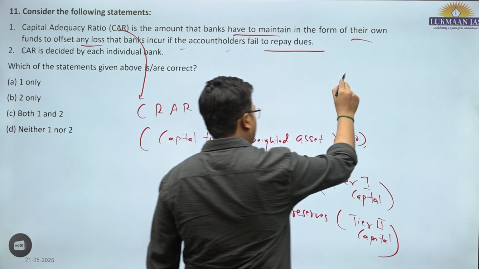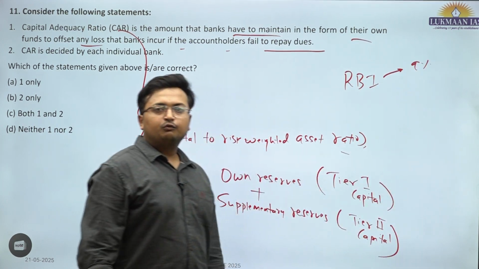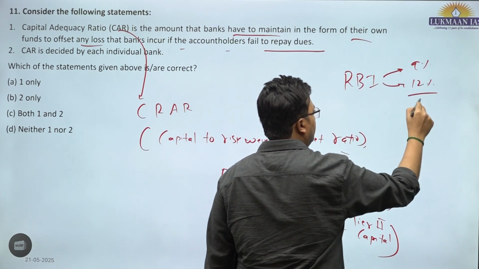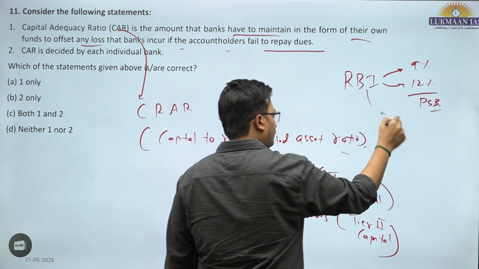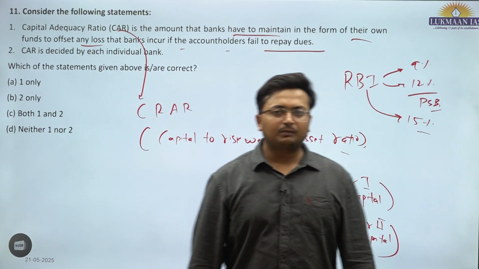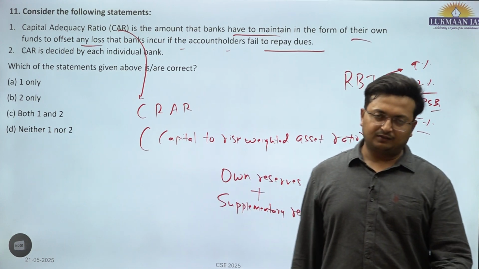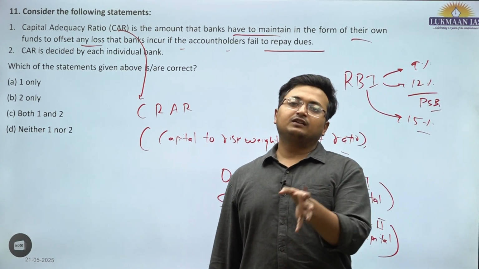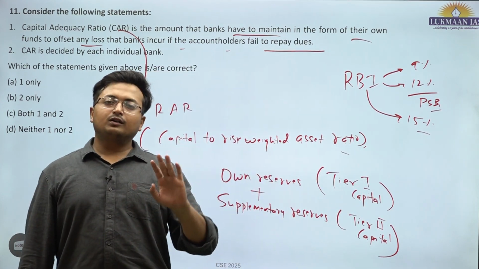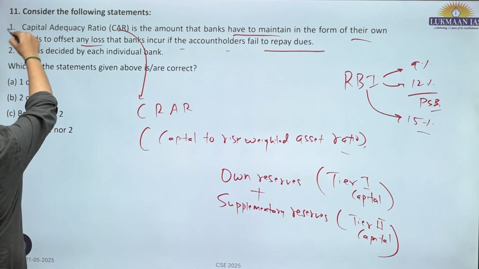However, RBI prescribes 9% CRAR for normal scheduled commercial banks and 12% CRAR for public sector banks. They also prescribe 15% CRAR for small finance banks and other banks, it may be non-banking financial companies also. So the idea is, if there is any risk of non-performing assets, risk of provisions, if the bank is facing losses, they should have their own capital to rescue the bank. That should not lead to any systemic risk. That is the idea behind CRAR. Okay, so this statement is correct.